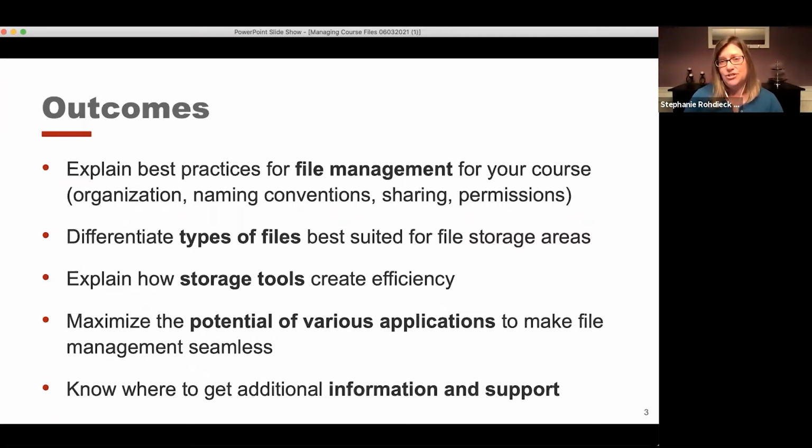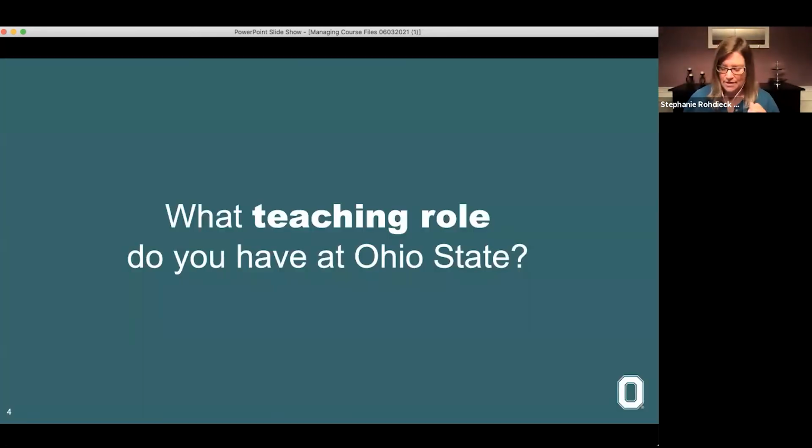As Queenie mentioned, she'll be monitoring our chat and sharing quite a number of resources. So make sure that you save the chat before you leave us today. She'll share with you some directions on how to do that. And then we'll also share a couple of resources at the very end. So we have a lot of things that we're going to talk about today. But in order to help us figure out what kinds of examples or what we need to emphasize, it's helpful to get to know you a little bit.